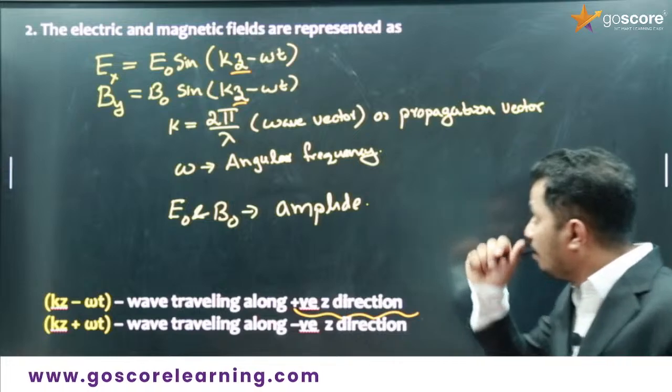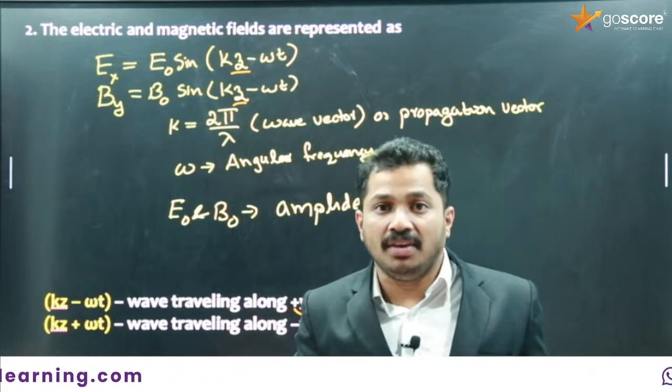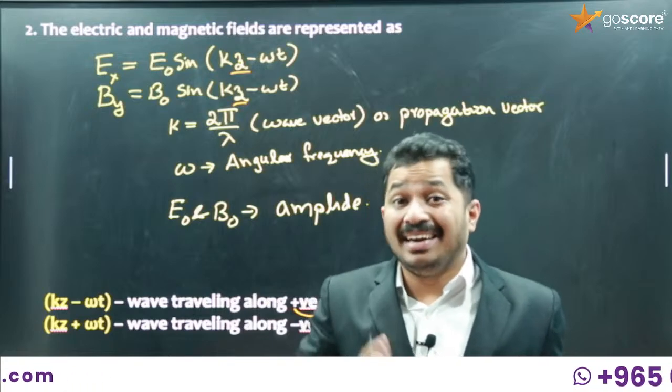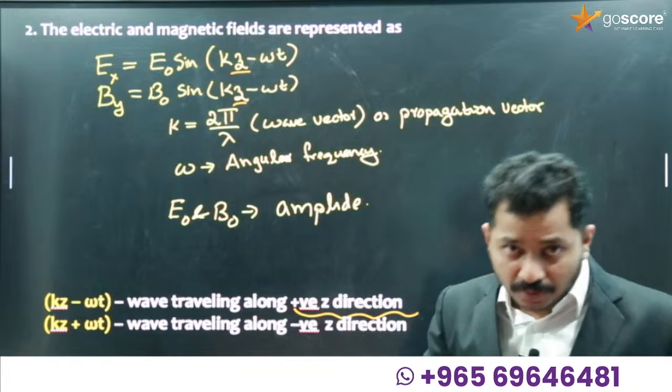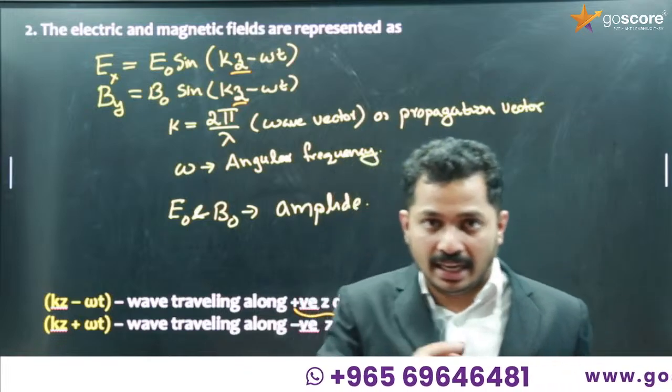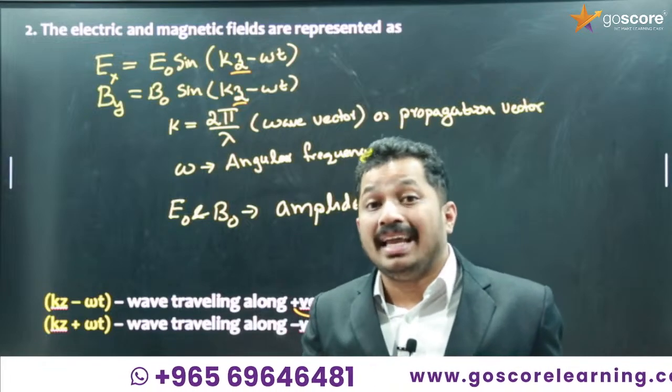So use this. There is a previous year question: give the representation of electric and magnetic field vectors in an electromagnetic wave in which the wave is propagating along the negative Z direction.